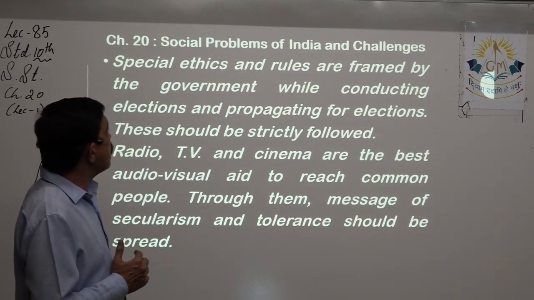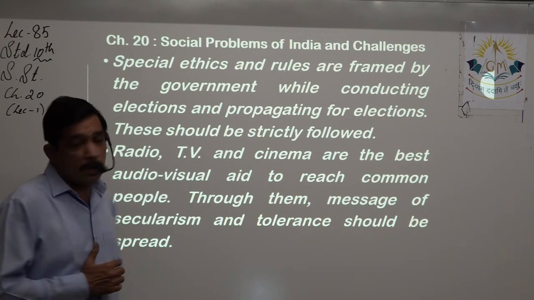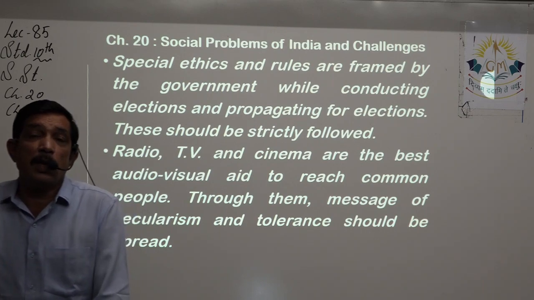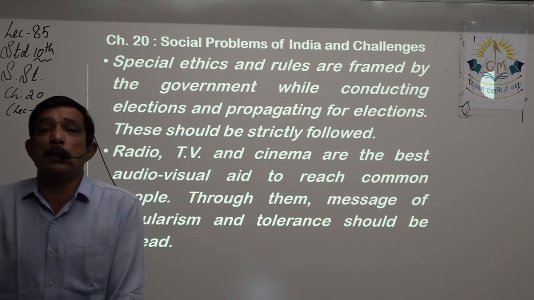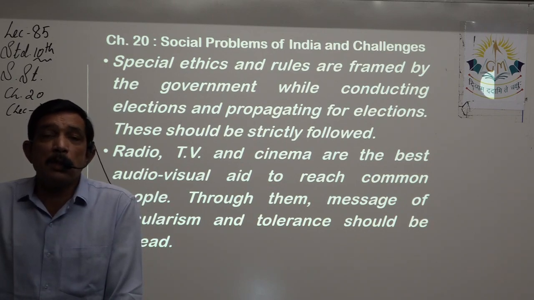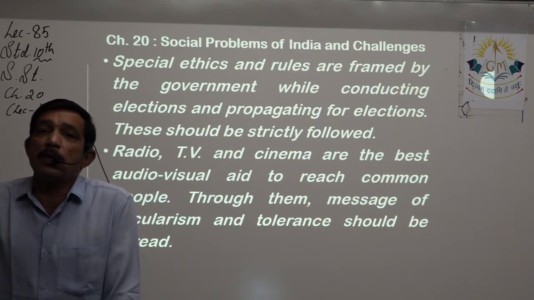Special ethics and rules are framed by the government while conducting elections and propagating for elections. They should be strictly followed. These things happen during election time, that many of the political parties or political leaders try to woo the voters by representing themselves as belonging to a particular religion, which is very, very harmful.